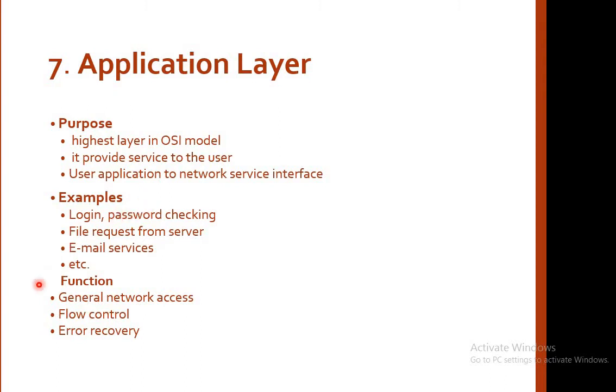Then what are the functions of the application layer? The first one is general network access. It is a point from where we can access the network. This is one point from where we access the internet. Then flow control and error recovery. So these are all the tasks performed at the application layer.